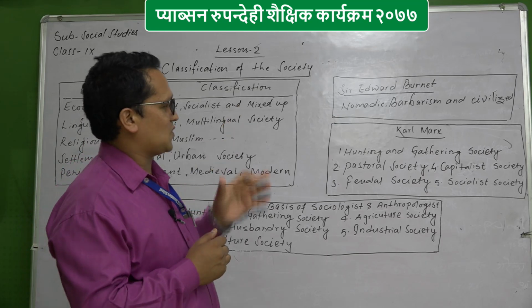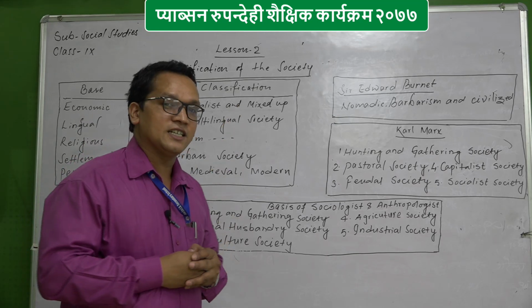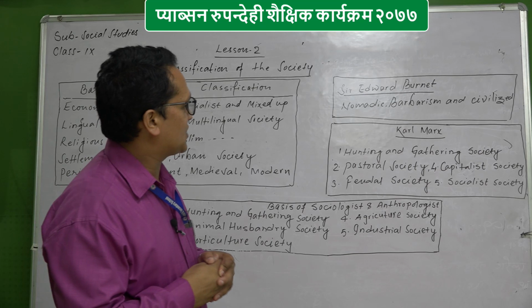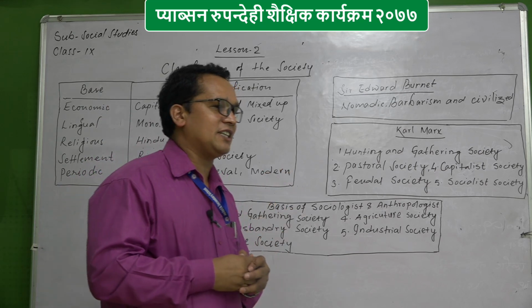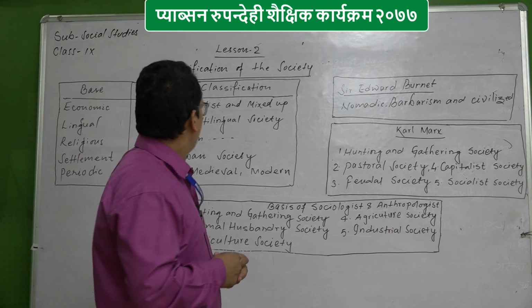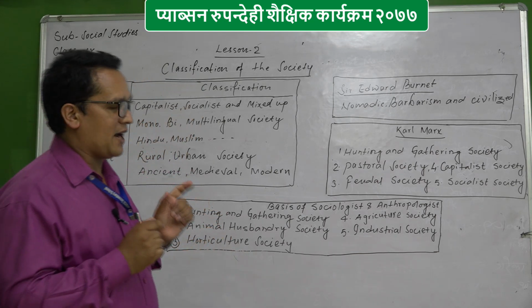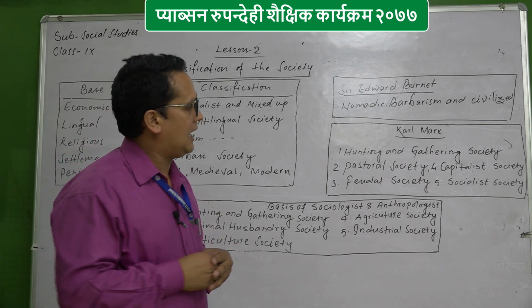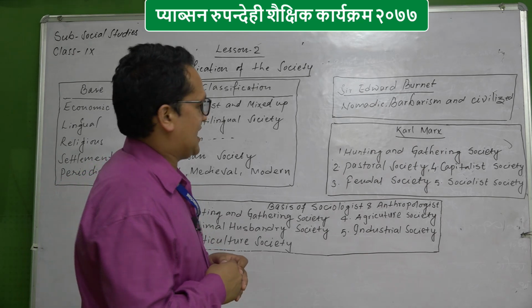That sort of society comes under the civilized society. So according to Sir Edward Burnett, society has been classified into three: nomadic, barbarism and civilized society.